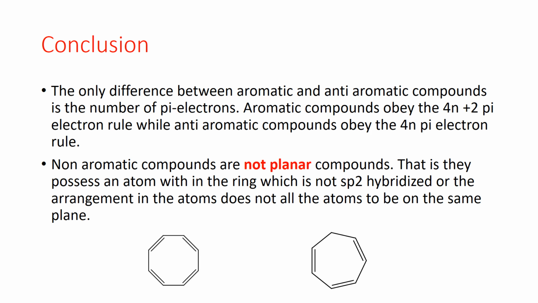Then we also have non-aromatic compounds. These are not planar, meaning all their electrons are not on the same plane. Whether it is conjugated or not, the moment one of the atoms is not sp2 hybridized or it is not planar, then the compound qualifies to be non-aromatic.